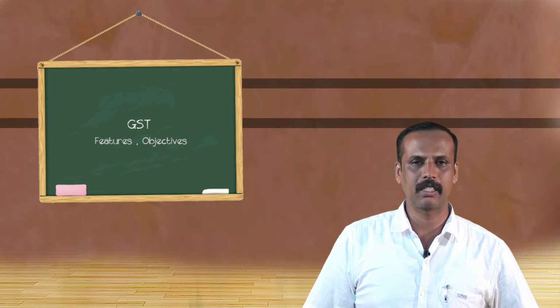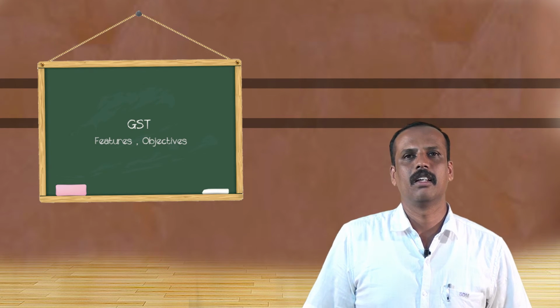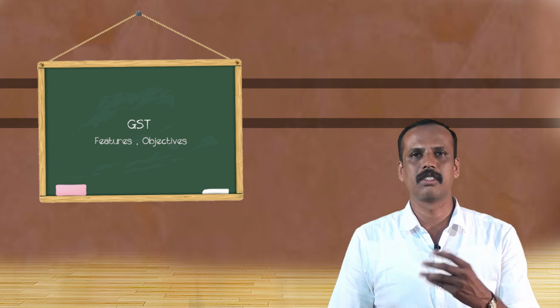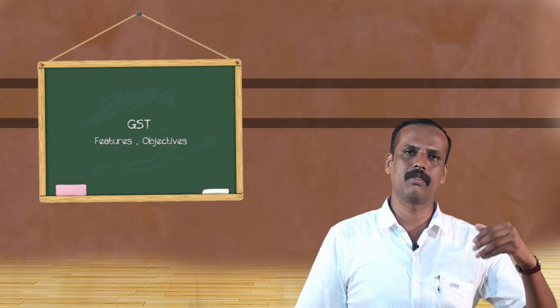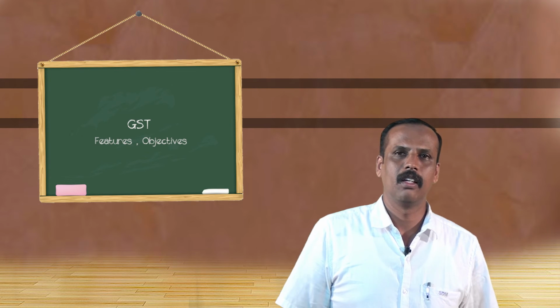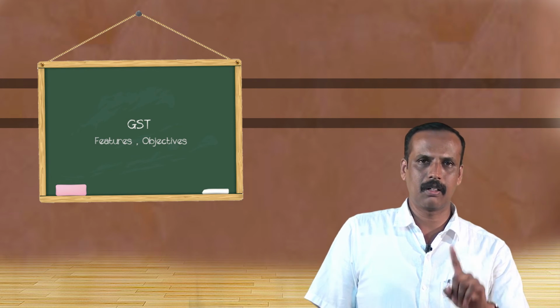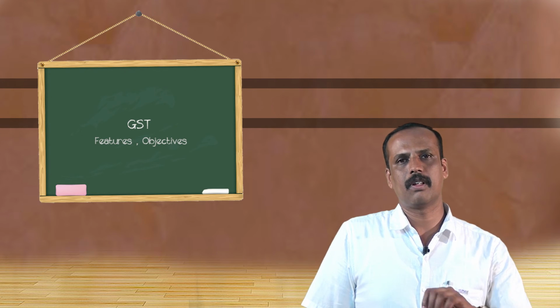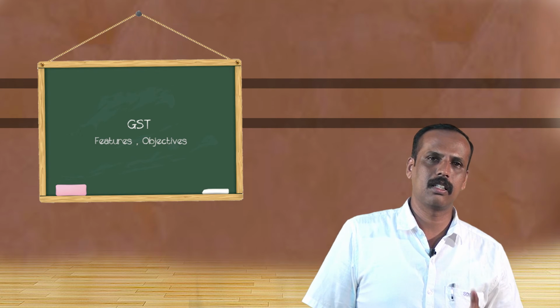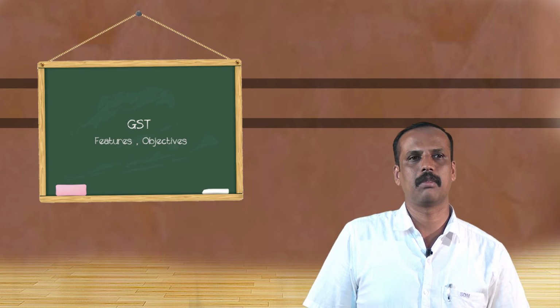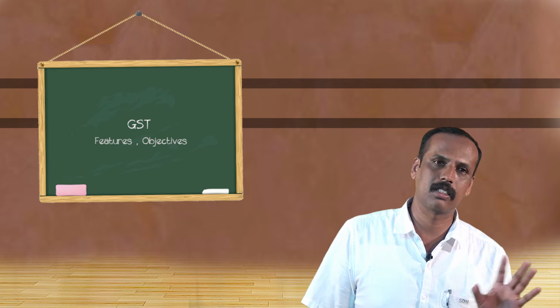And it is a uniform tax law across the country. Earlier what happened? The VAT rate in Tamil Nadu is different, the VAT rate in Karnataka is different, the VAT rate in Maharashtra is different. The rate of VAT differs from one state to another. But now, if GST is levied on a particular product, the rate of GST is common in whatever state of our country. Throughout the country the same single rate of GST is applicable. That is nothing but uniform tax laws across the country.